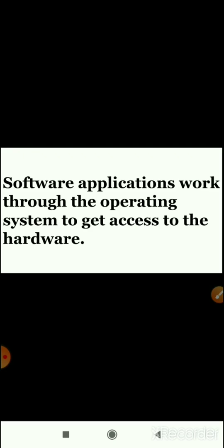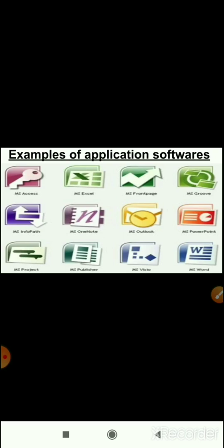It means that the operating system is responsible for the communication between the application software and the hardware. These are some examples of application software and we all are using them in our day-to-day work.